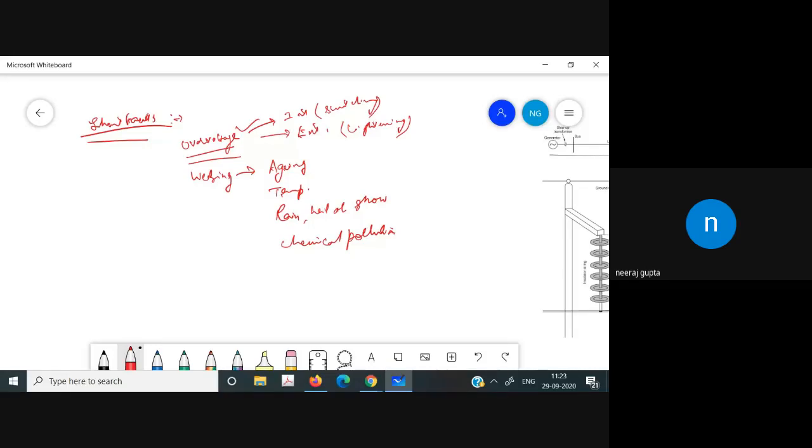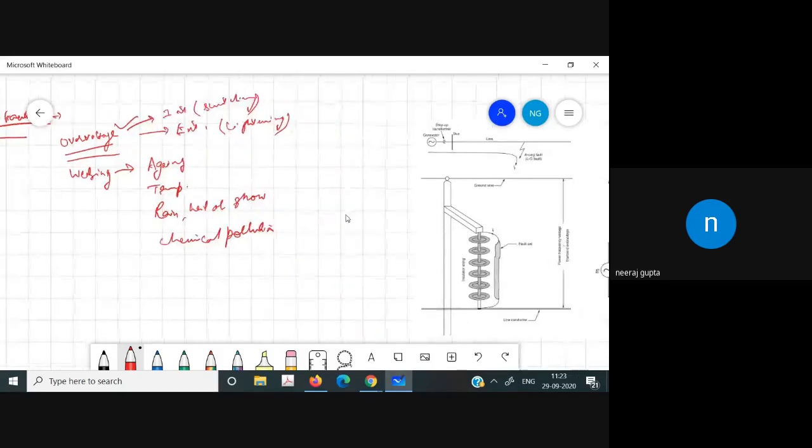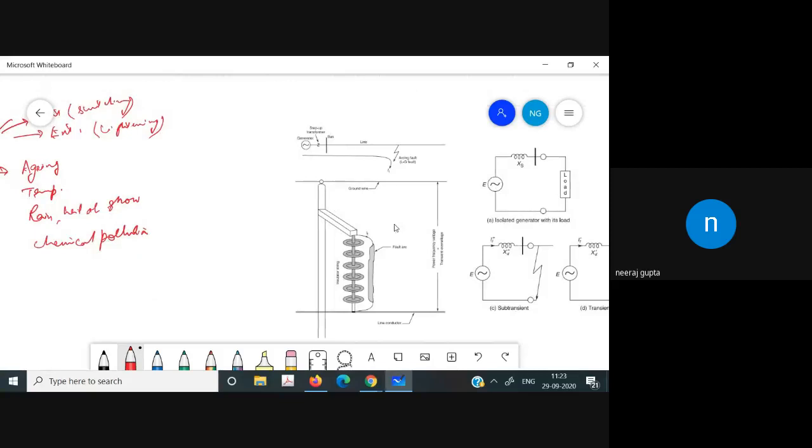And the weakening of the insulation can be due to aging, temperature, rain, hail, or snow, and chemical pollution. Now, let us consider a figure. Here we have one diagram.